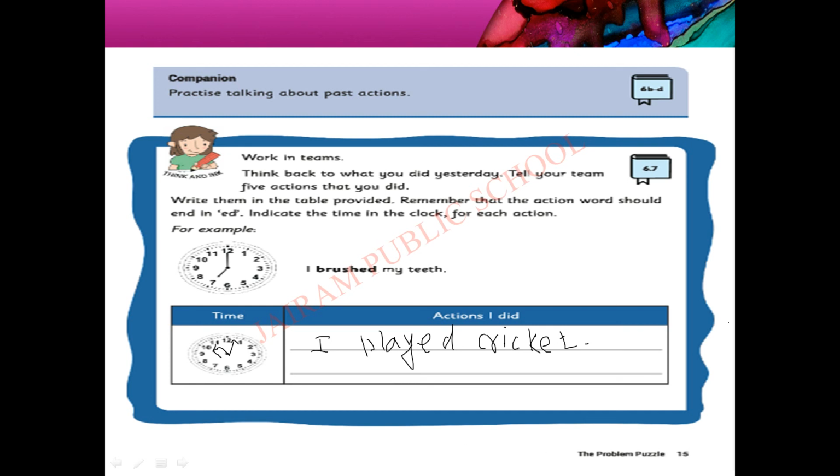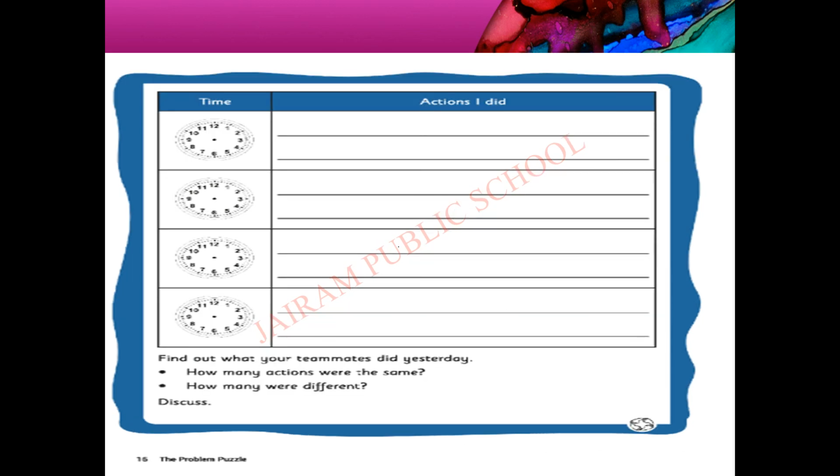Okay, this is the activity you can do by yourself. For example, 1 o'clock I watched a movie. I went, or else I cooked Maggie. Like that you can write your own sentences. Okay, how many actions were the same, how many actions were different? You have to compare with your friends. How many of you did the same actions at the same time, or different time same action? Like that you can compare with your friends.